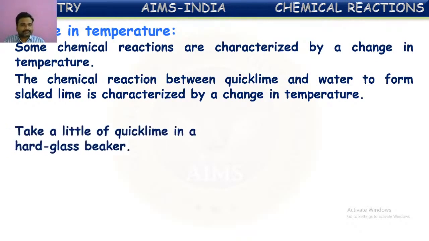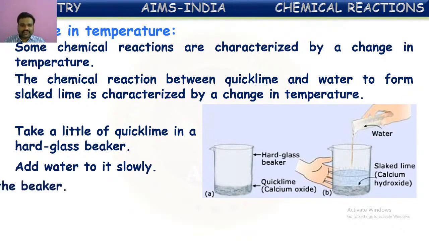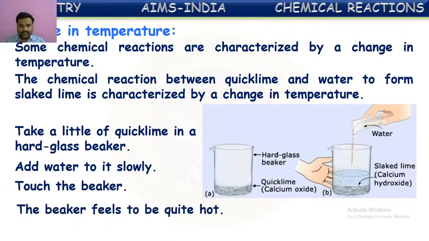We can see here, take a little quicklime in a hard glass beaker and then add water to that slowly. Then if you touch the beaker, you can feel some hotness. This is because the quicklime immediately reacts with water and forms calcium hydroxide, which we call lime water. This lime water is generally used for whitewashing.